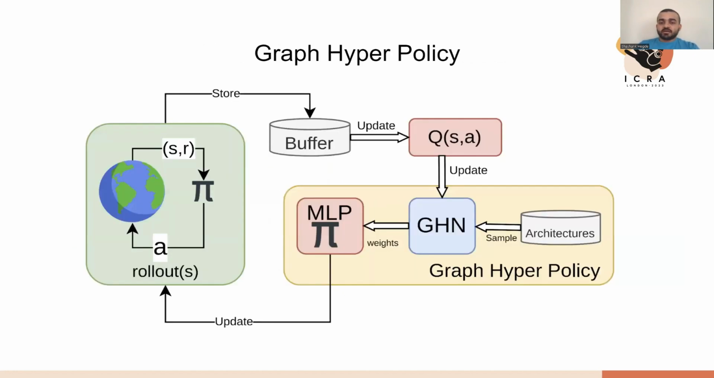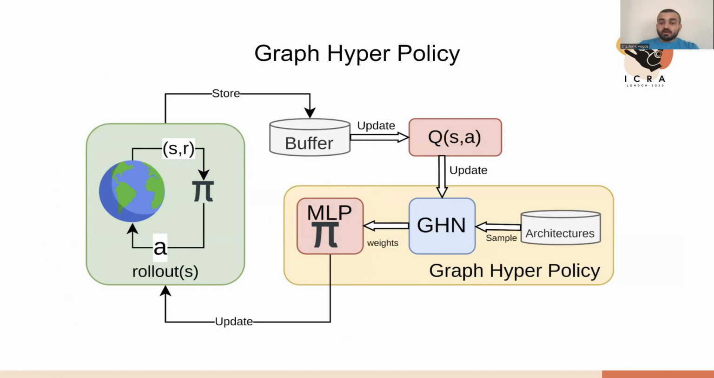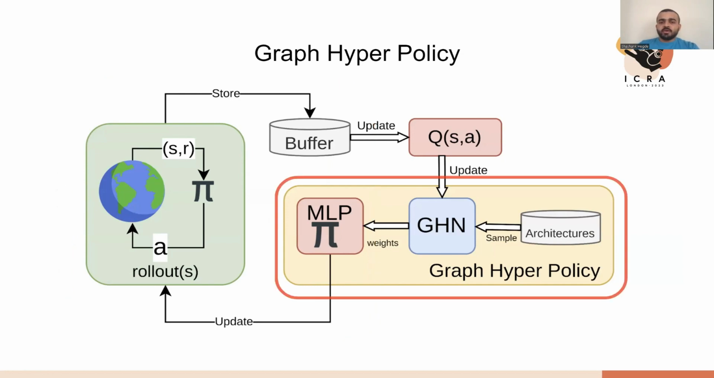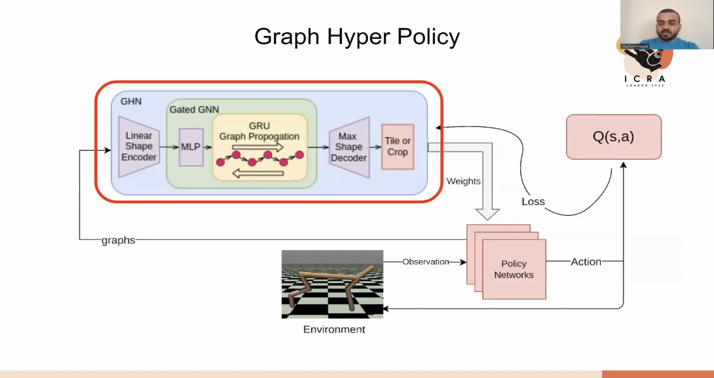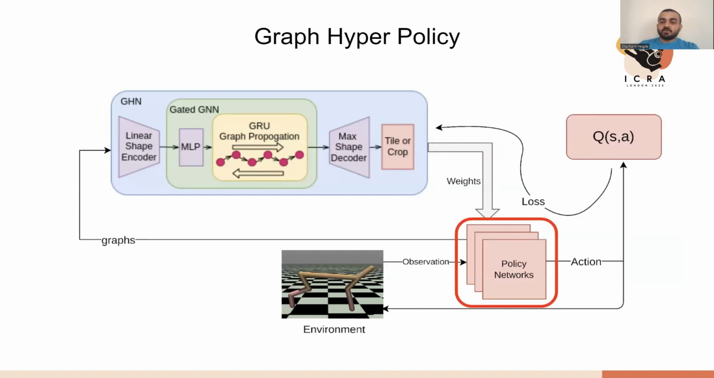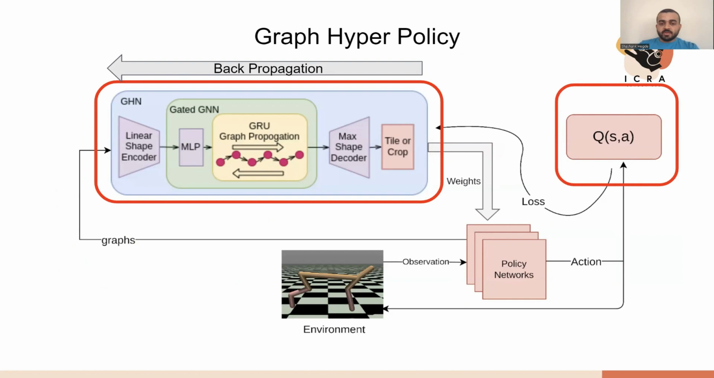For an existing actor critic off-policy RL algorithm, we replace the vanilla actor policy network with the graph hyperpolicy network. This GHP network estimates the weights of a control policy network that optimizes the Q value function of the actions taken by the control policies. The GHP takes as input the graph representation of the policy networks. It then encodes each node of the graph using a linear encoder.